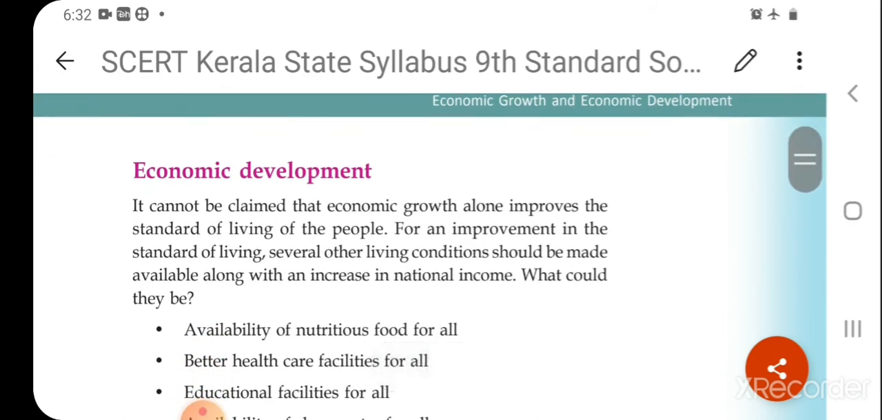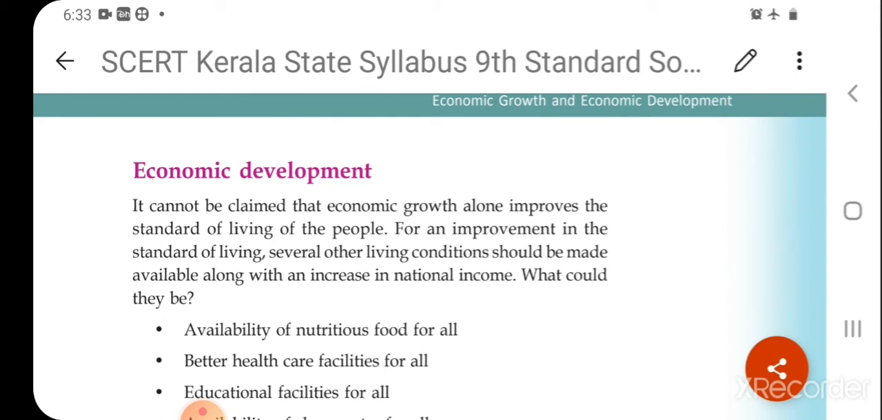We cannot say that economic growth alone improves the standard of living of the people. For an improvement in the standard of living of the people, several other living conditions should be made available along with the increase in the national income. We need some basic facilities, because for every country, human beings are the most important resource. For better human resources, the government has to provide a better standard of living to the people.